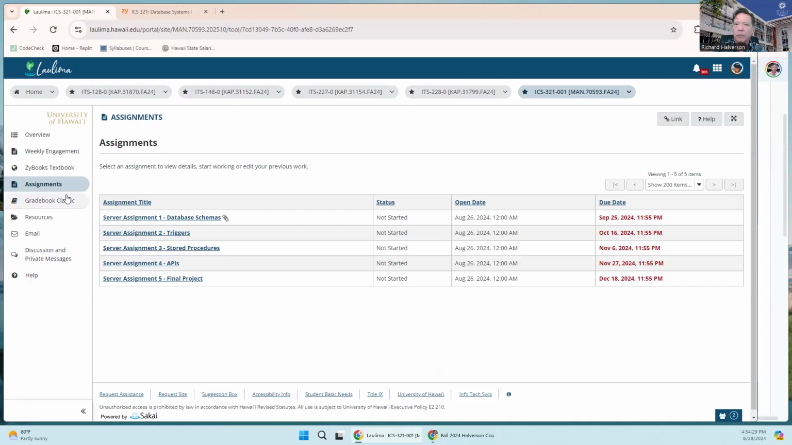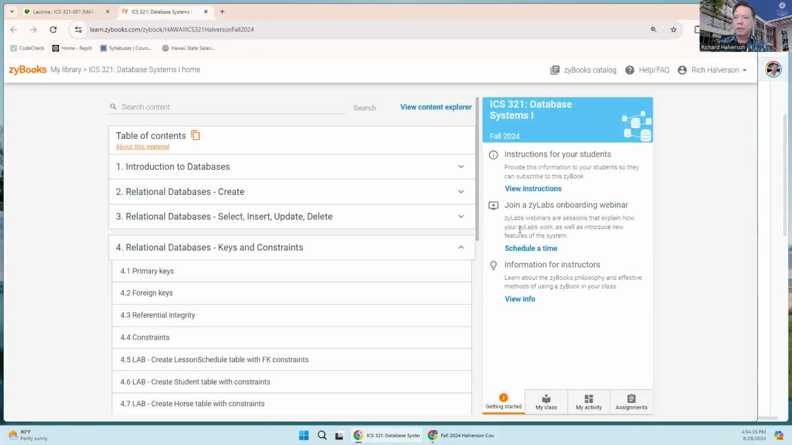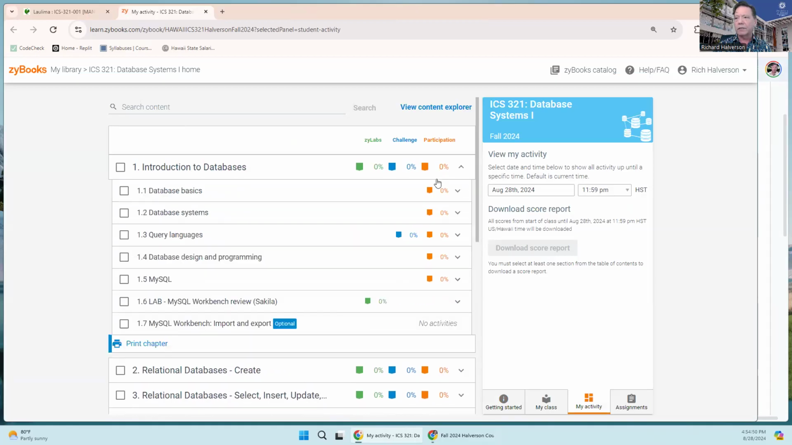Let's look at the grade book, which is next. In zyBooks, if you click on My Activity, this shows your progress in three different kinds of activities. There are participation activities, there are challenges, and there are zyLabs. And I will go over those in a moment.